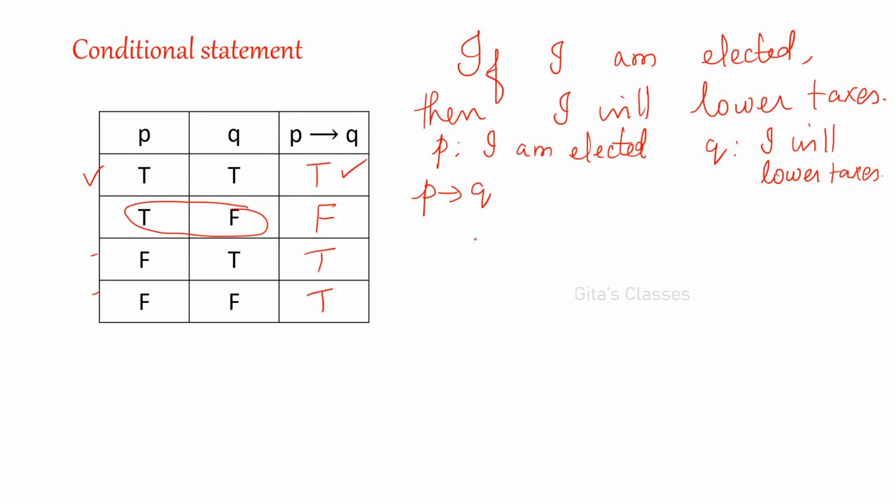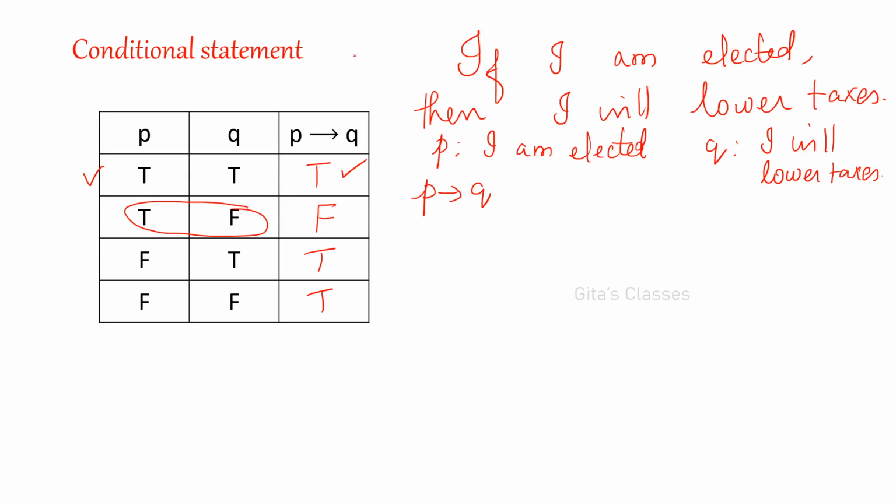If I am not elected, that means not P, and here this will become true. Even if I am not elected, I have the influence in the opposite party also, I have the influence to make them reduce the taxes. Then people will think, okay, this lady is not selected, but still they have lowered the taxes. You people will not find any fault with me, right? Even if I am not elected and I don't reduce the tax also, you will not be bothered, right?